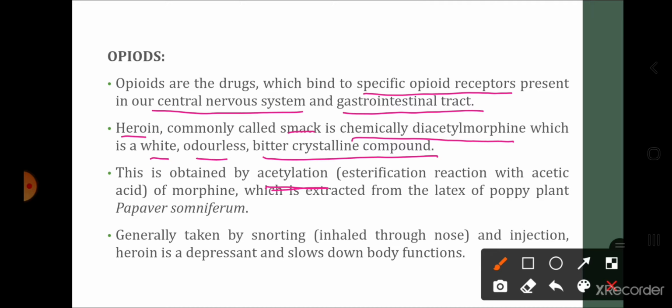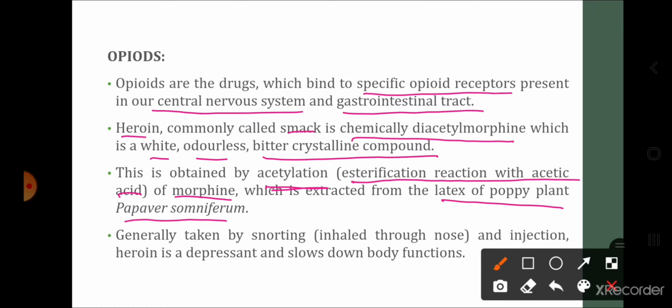Acetylation is the esterification reaction with acetic acid. So this drug is obtained by the acetylation of morphine. Morphine reacts with acetic acid, and it is obtained from the latex of the poppy plant called Papaver somniferum.